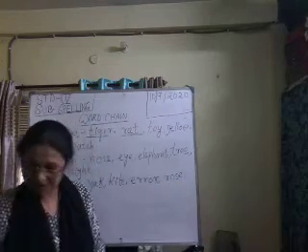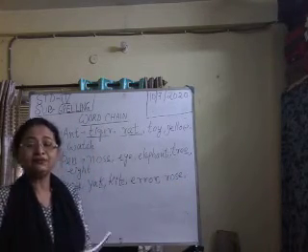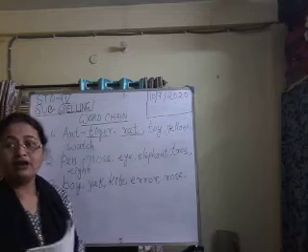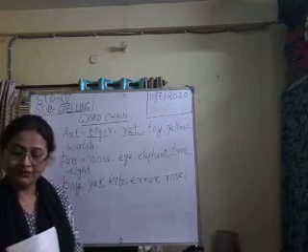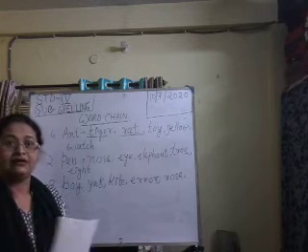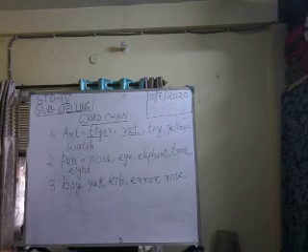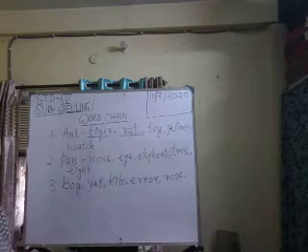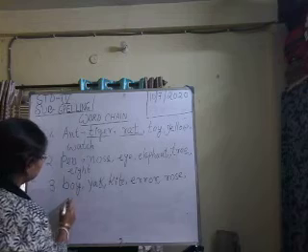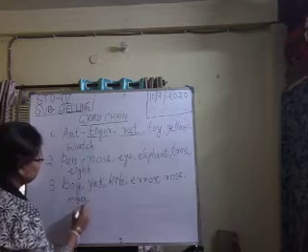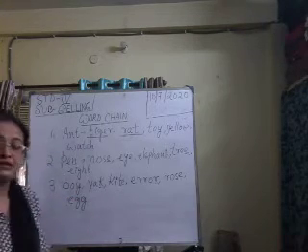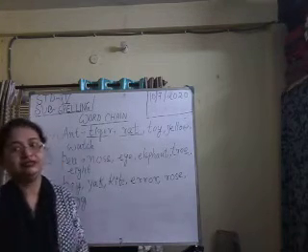Again it comes to E. E for egg. We can write egg. Okay. Write down E-G-G. Egg. So this way we can continue.